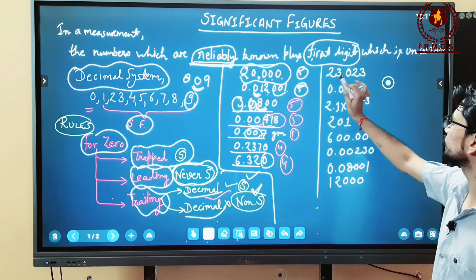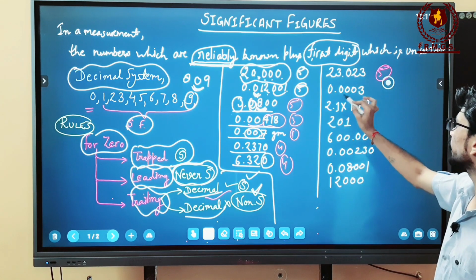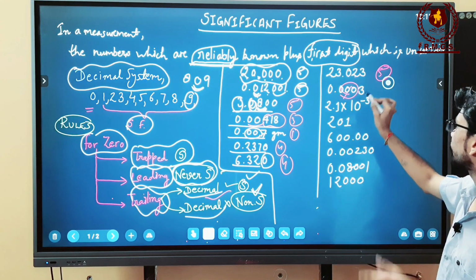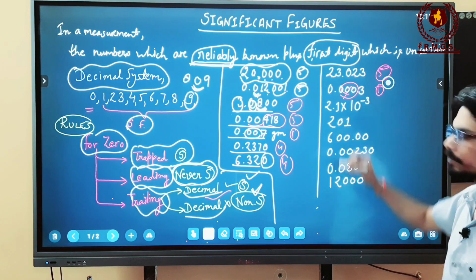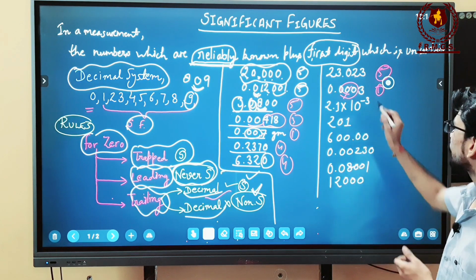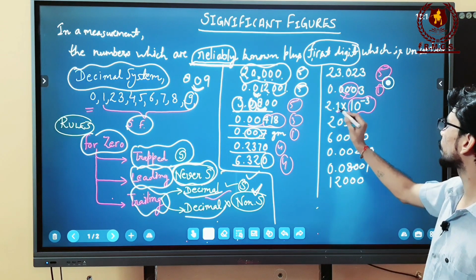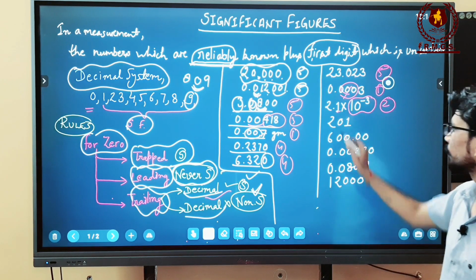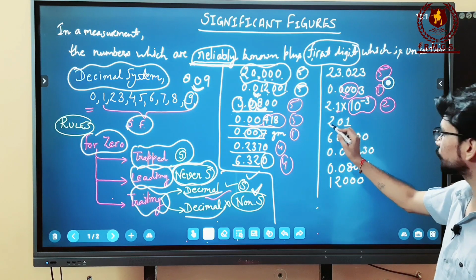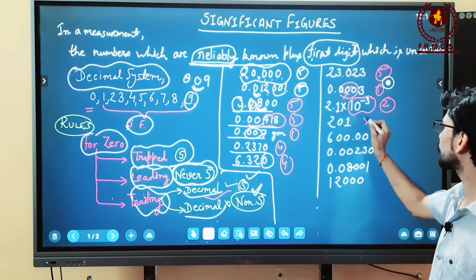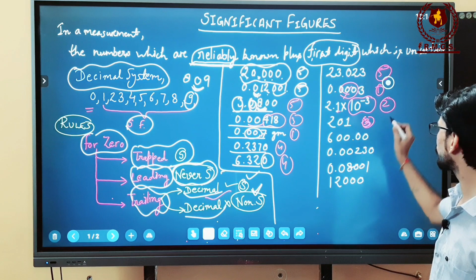Now what about this one? This is 1, 2, 3, 4, 5. Again, we will not count the zeros as significant figures, only the 3 will be counted as 1. Now again, the powers in a measurement are never taken as significant figures. Just remember this. So only these two numbers will be significant figures, 1, 2. Now this is a trapped 0 between two fixed non-zero numbers, so this number will have 3 significant figures.